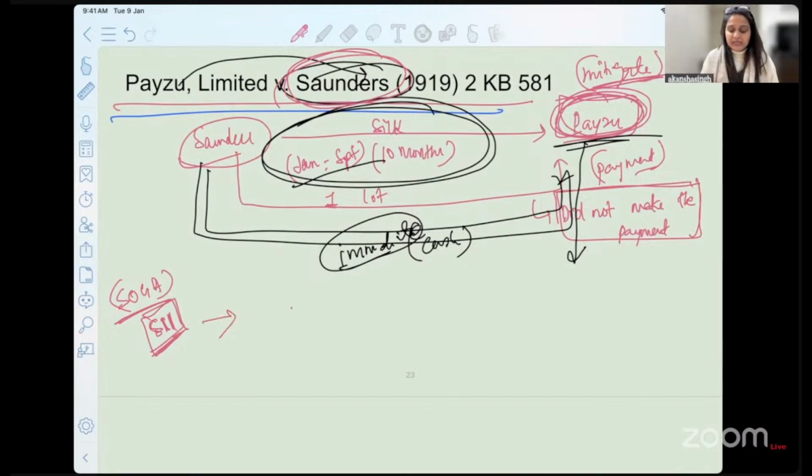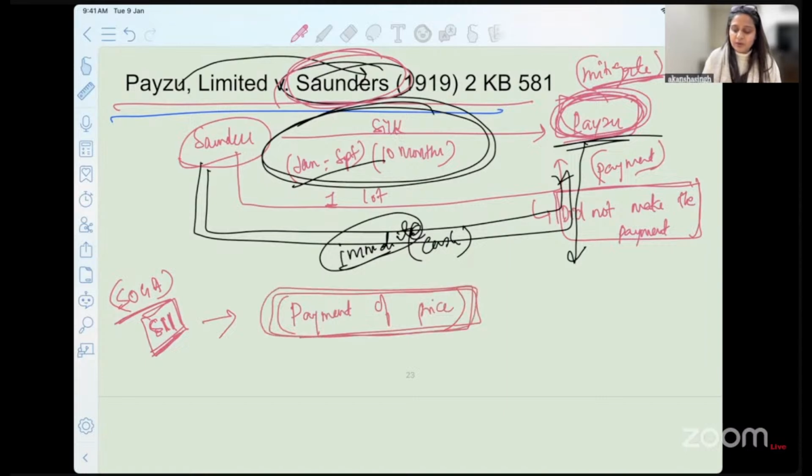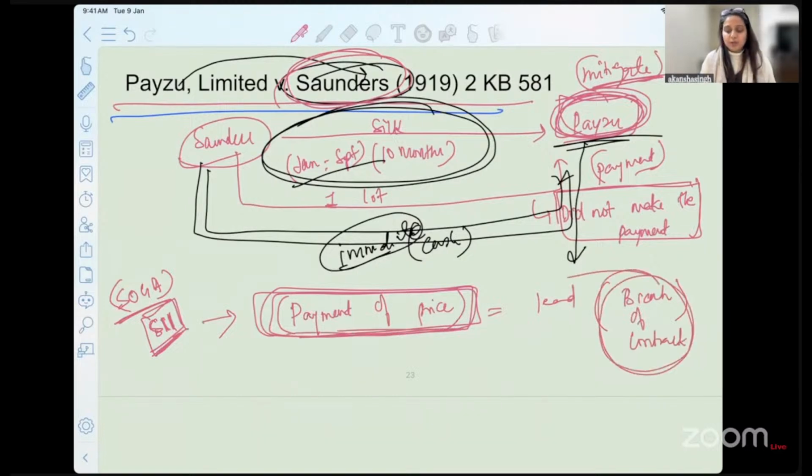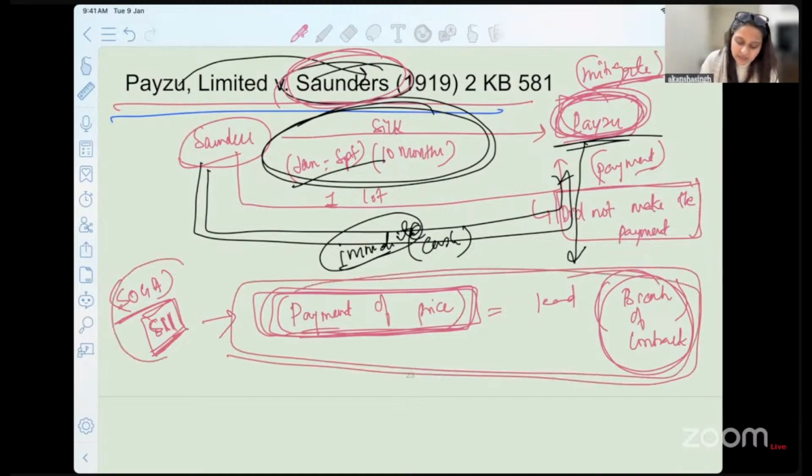They did not fulfill the payment of price. So if you do not pay the amount that you have promised, will this lead to breach of contract or not? Non-payment of the price, because Saunders felt that you did not pay me for the first lot. This is breach of contract by you. So is this really a breach of contract? You will get the answer when you refer to Sale of Goods Act section 11.